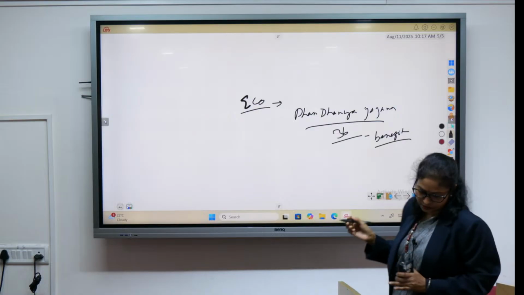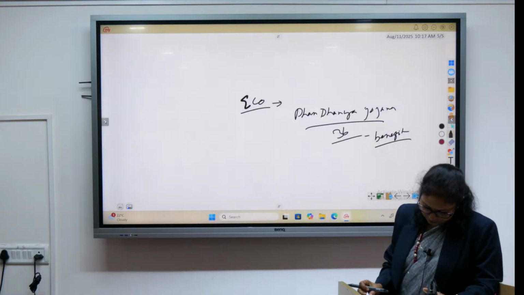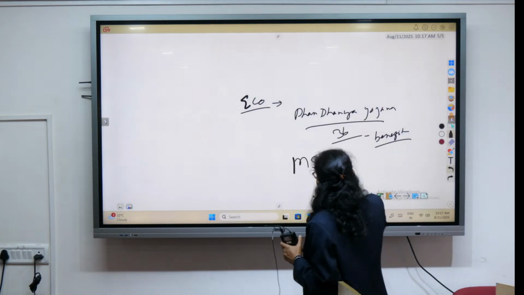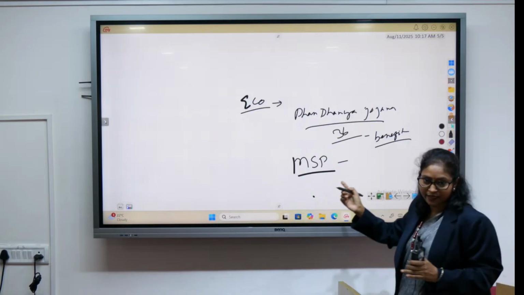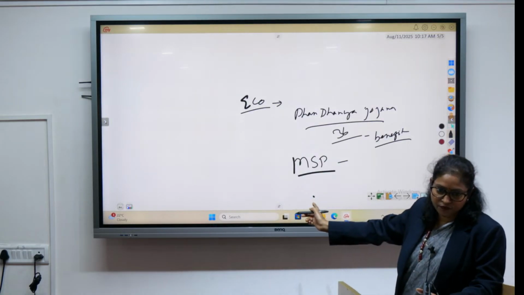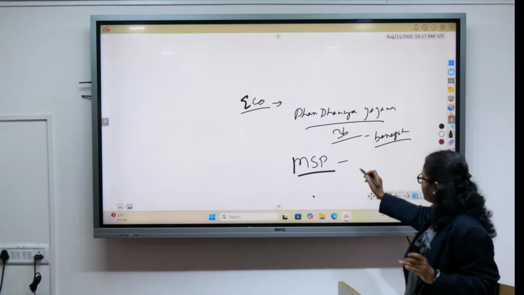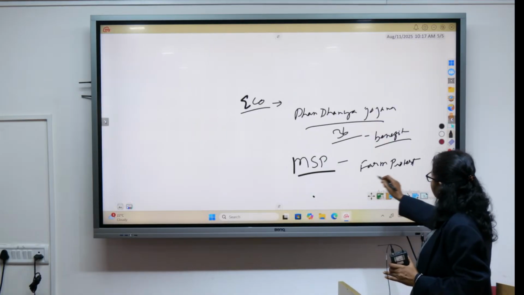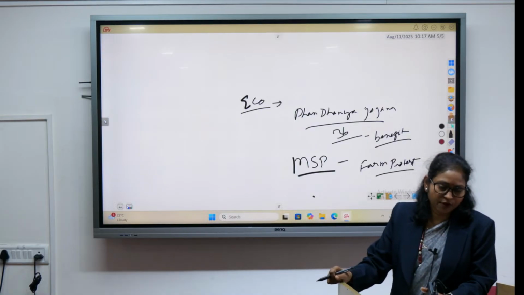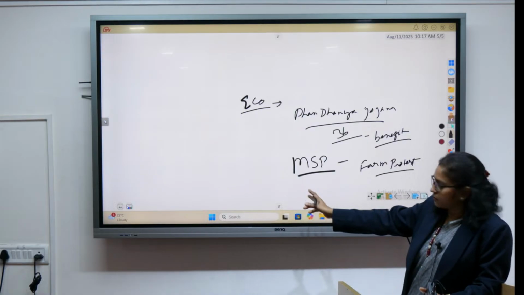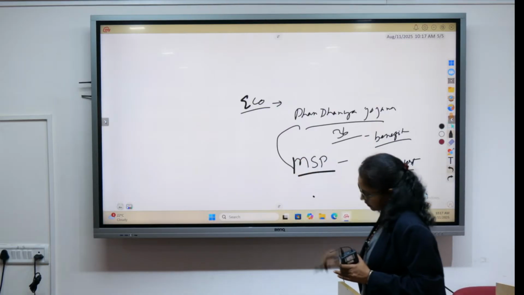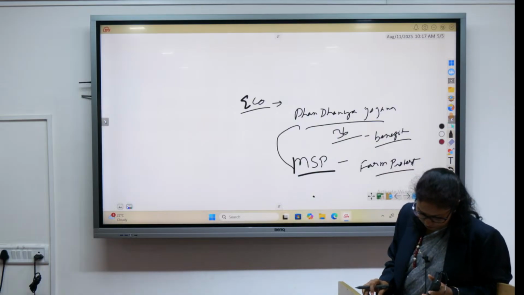This Dhan Dhanya Yojana. And then in economy there is also the issue of MSP, minimum support price, whether there should be any statutory backing for minimum support price, because you know the farm protest, remember this year in the month of January there was the farm protest and the issue of MSP. So these two topics. Apart from that, of course, there are a lot of topics, but these topics have made a lot of news.